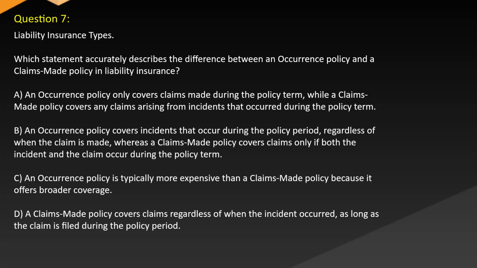Question 7. Liability insurance types. Which statement accurately describes the difference between an occurrence policy and a claims-made policy in liability insurance? A. An occurrence policy only covers claims made during the policy term, while a claims-made policy covers any claims arising from incidents that occurred during the policy term.